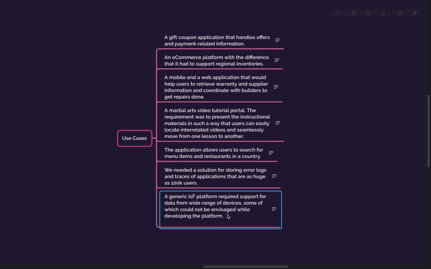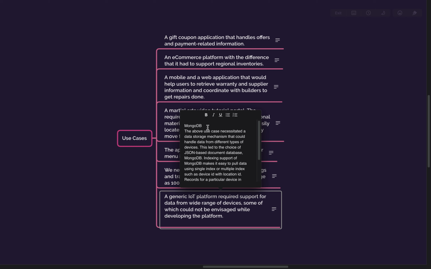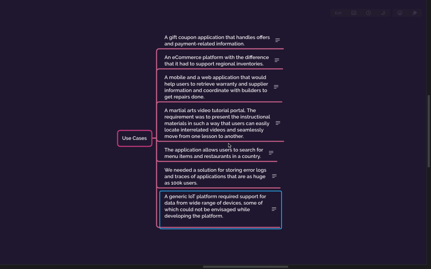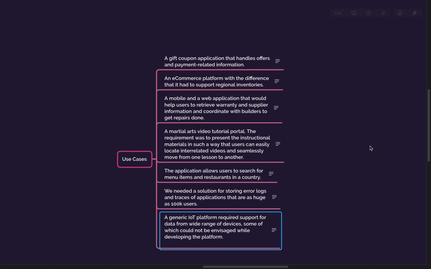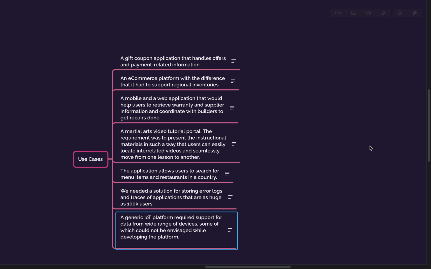So you should be very sure about that, but because he is not very sure, they are suggesting MongoDB as the solution for that. Again, it's a document DB, it is highly scalable, and you can store any kind of data at any point of time. So probably this. Okay, so these were certain examples that I wanted to cover before we actually start the discussion.